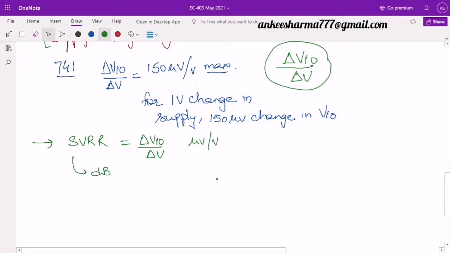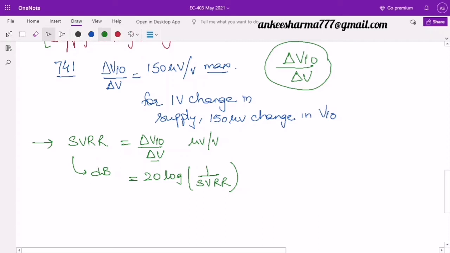So when we represent it in the form of dB, it is equal to 20 log of 1 by supply voltage rejection ratio. Now this is important. If the supply voltage rejection ratio is small, that IC will be considered good, because there is small variation in the delta VIO with respect to the delta V. But when we are representing it in dB, look here, the supply voltage rejection ratio is going in the denominator. It means higher the value in the dB, the better is my IC.